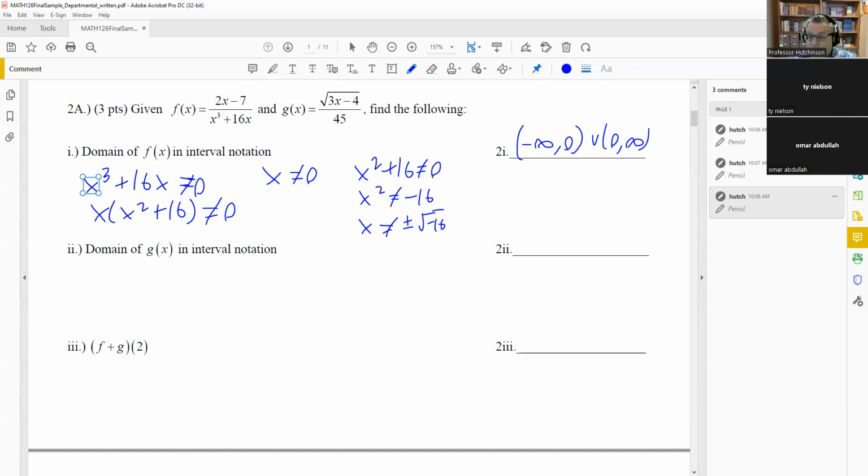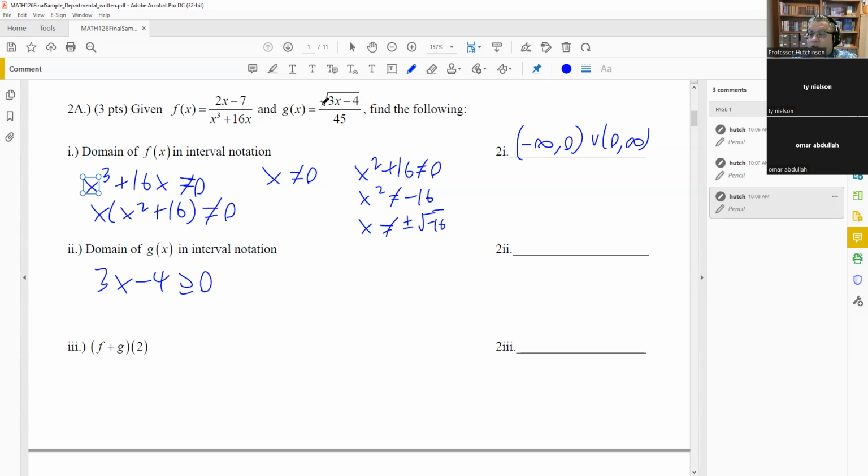The next one is we want to find the domain of g. For this, we have a square root. We don't have to worry about division by 0 on this problem because we have a 45 on the bottom, so that's never going to be 0. But on the top, we have a square root, so this one requires you to use an inequality. We're going to use greater than or equal to 0.